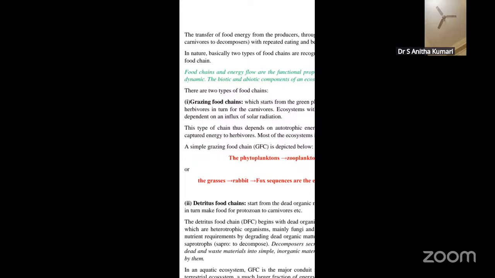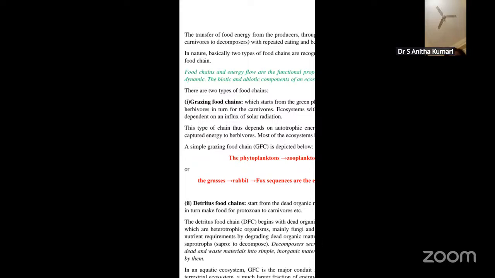And these zooplanktons actually are being eaten by what? Small fishes. And small fishes are being eaten by larger fishes. So all these together, they form one food chain. But what is the first trophic level? The first trophic level is occupied by the green plants, that is the producers. So such a type of food chain, you call it the grazing food chain.